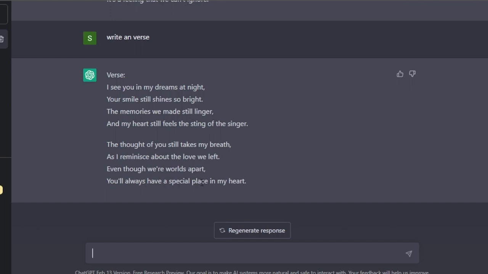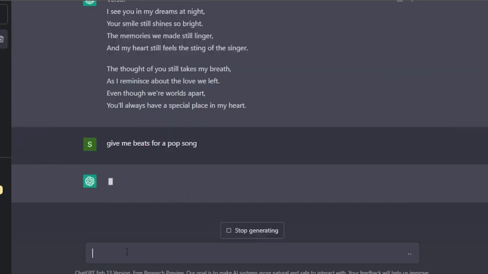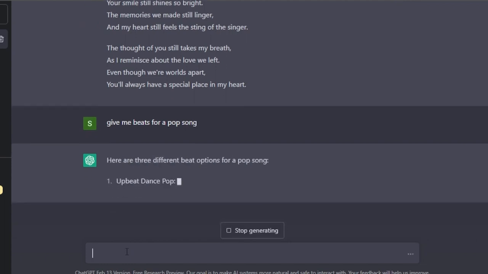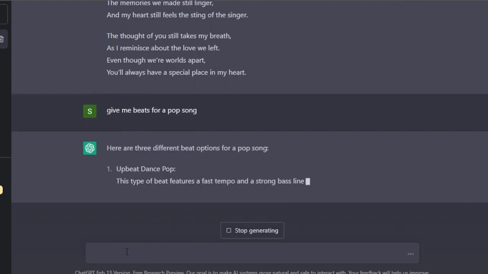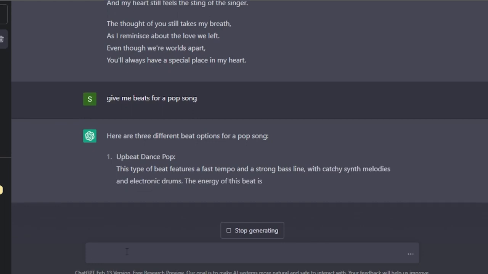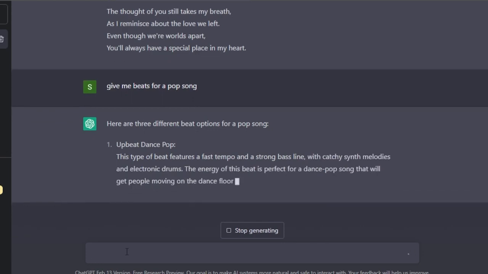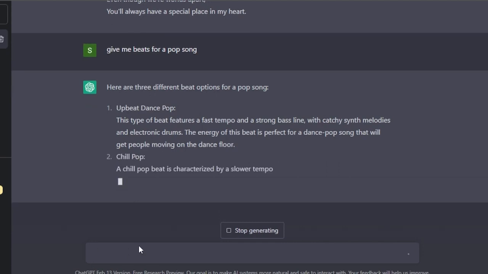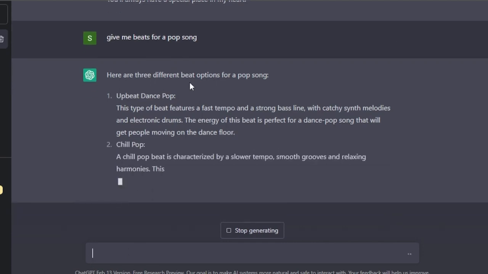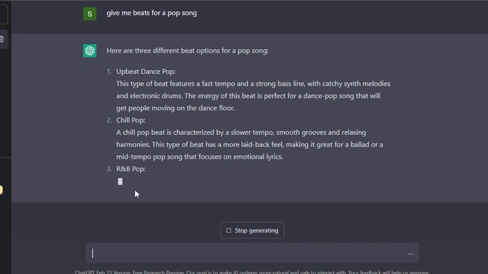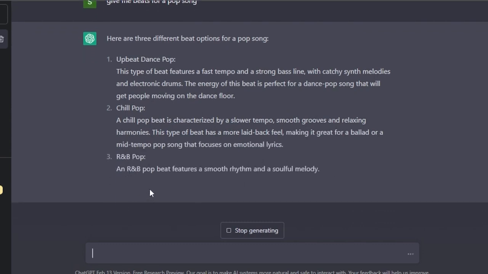As a music producer, you have your tools. It will give you a melody. It will give you the beats, everything. So I'm going to ask it, let's say, for a pop song for this one. It's going to give me some beats for it, and it will explain to me that we're going to go with an upbeat dance pop. It will also explain the types of music that I can go for, the different beats that I can go for with this song. So you can see it's explaining what beats I can go for.